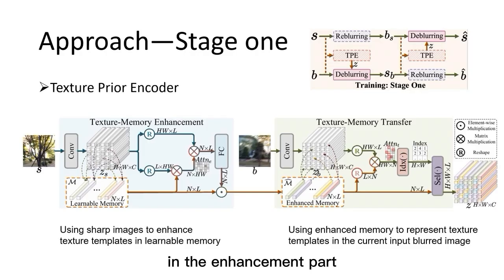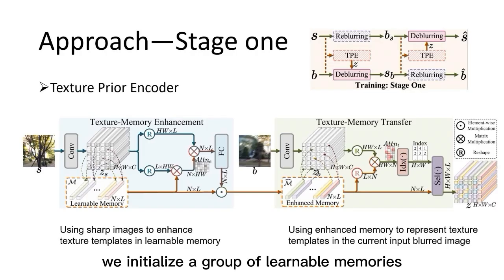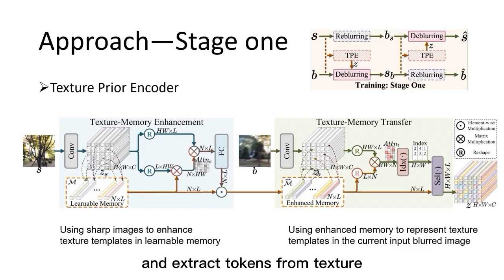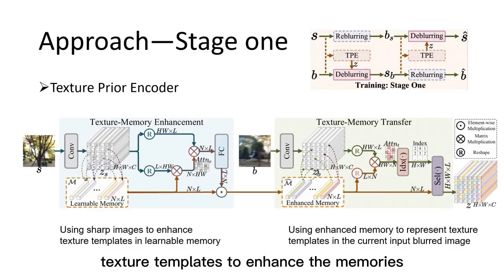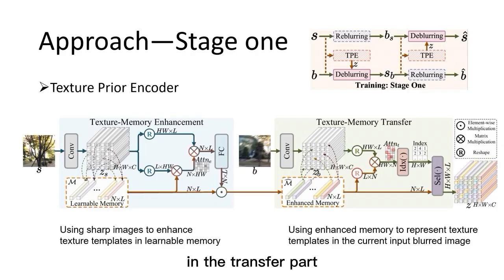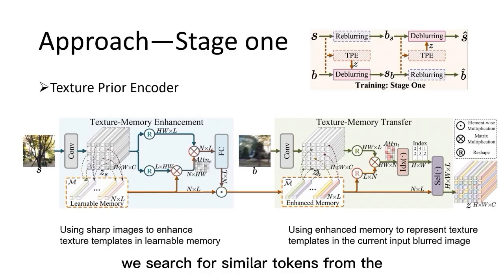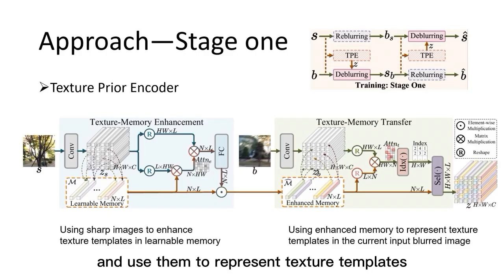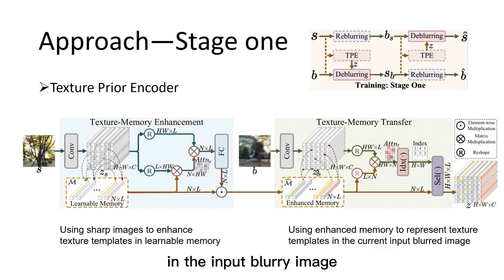TPE consists of a texture memory enhancement part and a texture memory transfer part. In the enhancement part, we initialize a group of learnable memories and extract tokens from texture-rich sharp images as reference texture templates to enhance the memories. In the transfer part, we search for similar tokens from the enhanced memories and use them to represent texture templates in the input blurry image.